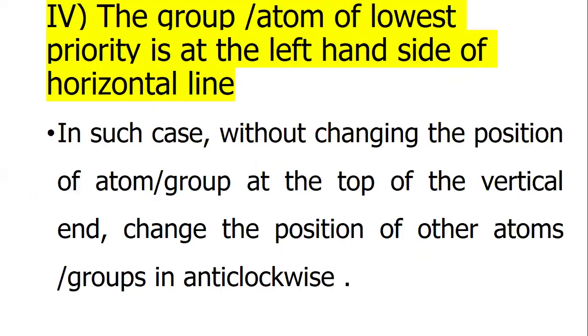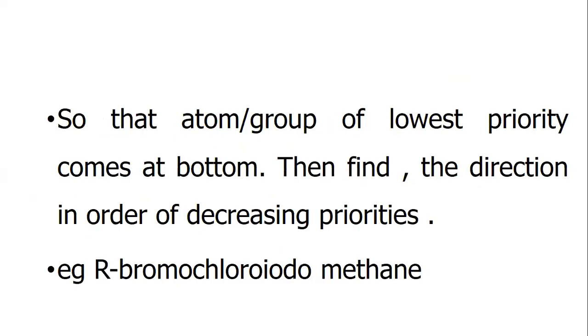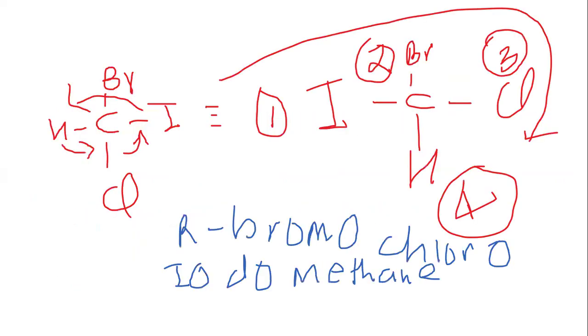When the group or atom of lowest priority is on the left-hand side of the horizontal line, in such a case, without changing the atom or group at the top of the vertical, change the other groups anticlockwise, so that the atom or group of lowest priority comes to the bottom, and find the direction in the order of priorities. Example, R-bromochloroiodomethane.